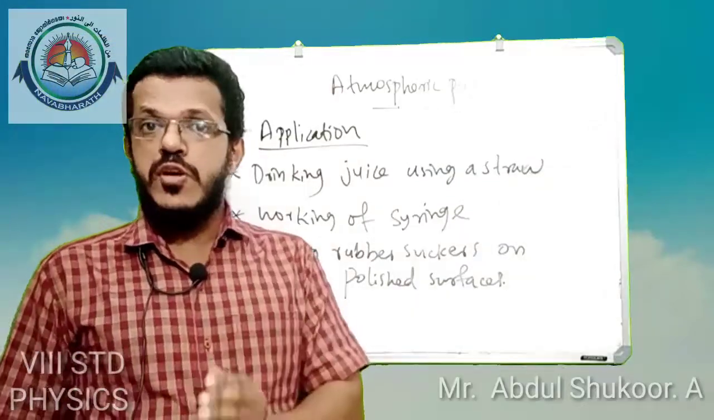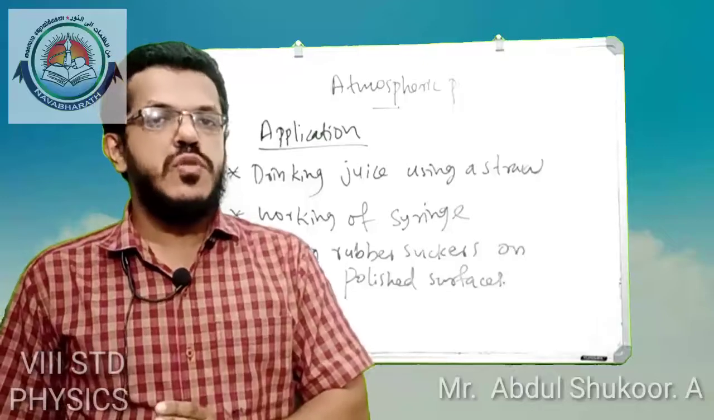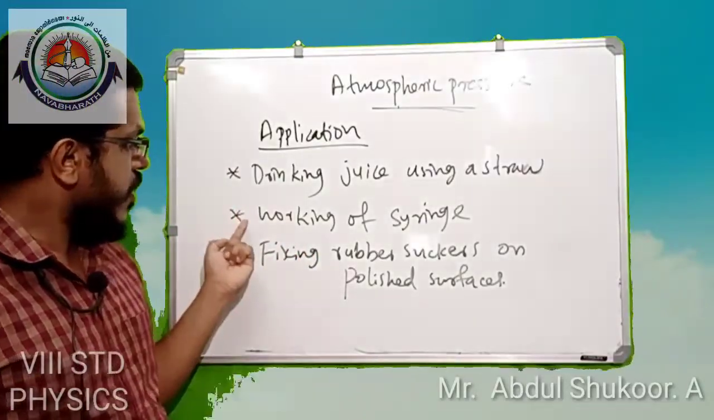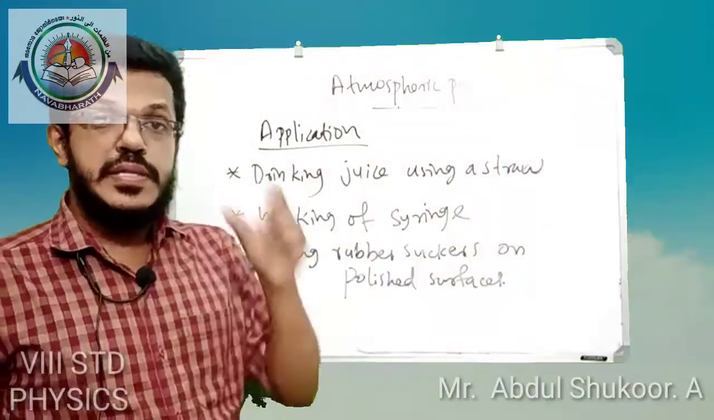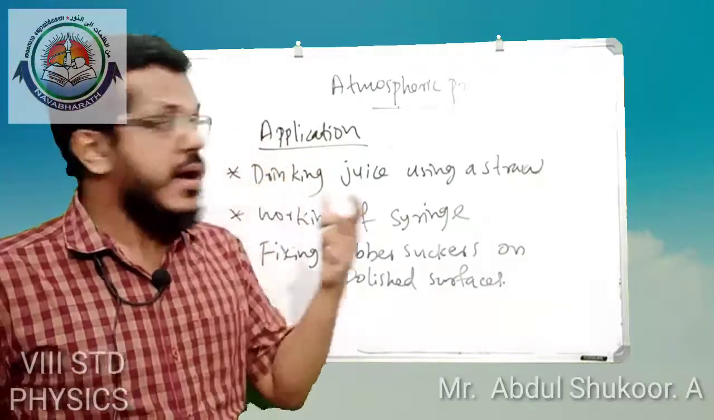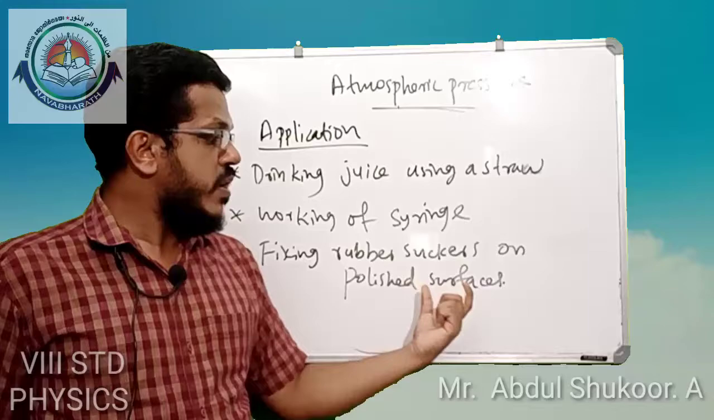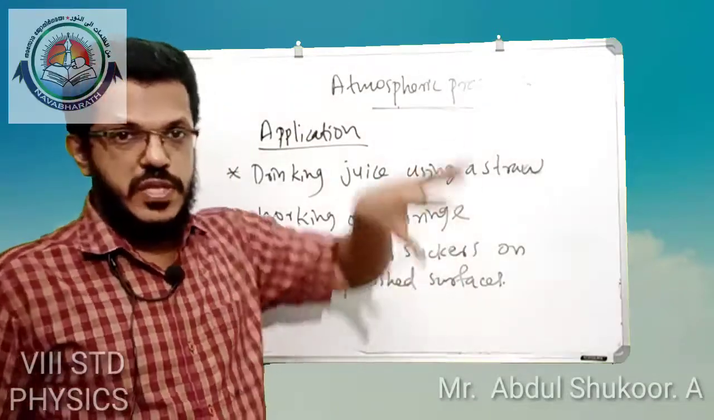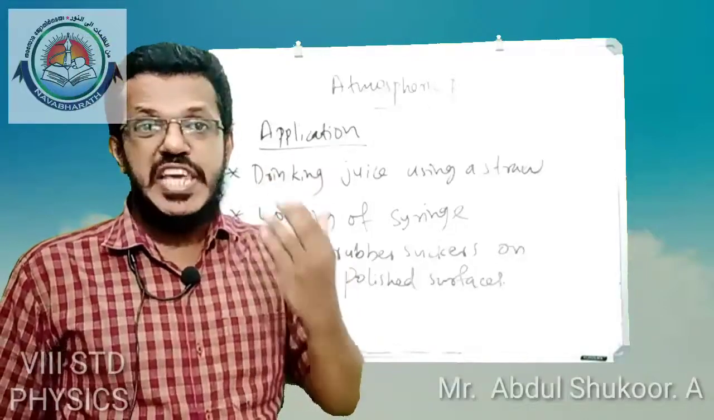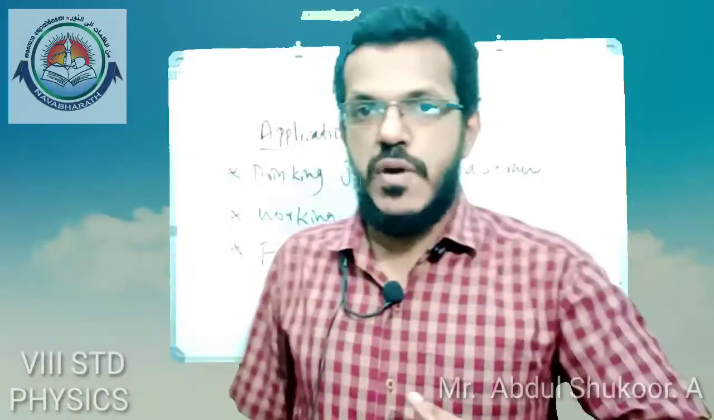We are able to drink juice using a straw. That is one application of atmospheric pressure, and we will explain it. The next point is the working of a syringe, which is also an application of atmospheric pressure. Then fixing rubber suckers on polished surfaces is another application of atmospheric pressure. Let's explain each one of these.